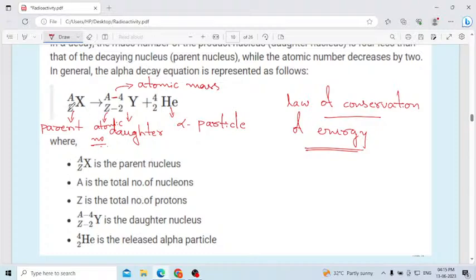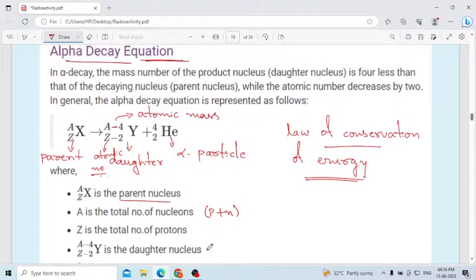This is the parent nucleus. A is the total number of nucleons, nothing but atomic mass. Total number of nucleons means number of proton plus number of neutron. Z is the total number of proton, nothing but atomic number. This one is the daughter nucleus. Then helium is released as the alpha particle. Understood?